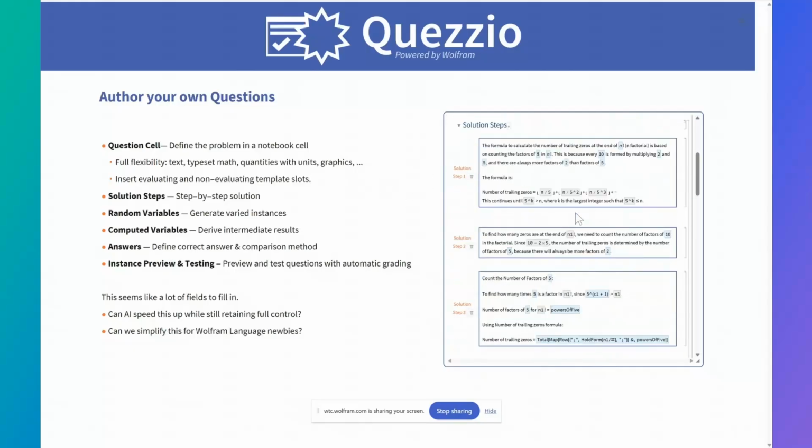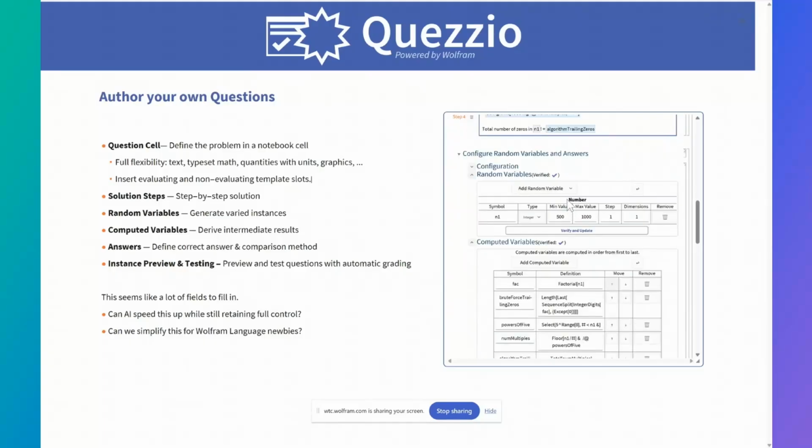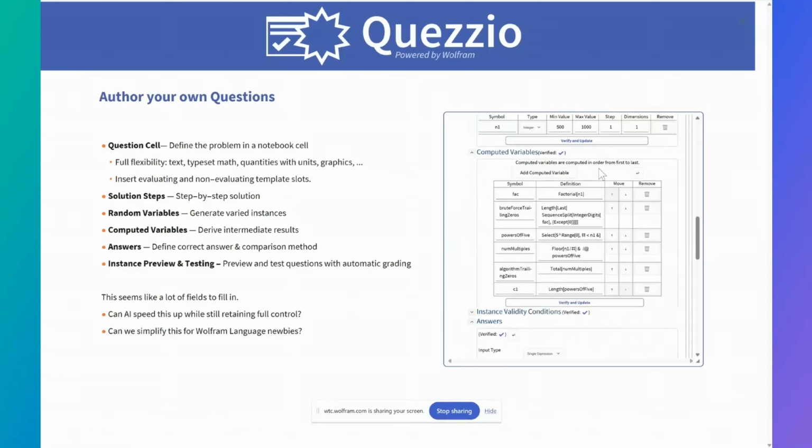The solution steps are defined in the same way as the question, just we have multiple of them. We define step 1, step 2, step 3, insert the values, perform computations. Random variables allow us to generate varied instances, and this defines the ranges through which these values should go. When we're generating questions, we want them to be consistent in terms of difficulty, so we want to choose ranges that support that. These random variables can be, for example, random integers, random strings, random choices, random entities. So there's quite a lot of scope in how you define your initialization of the problems that we generate.